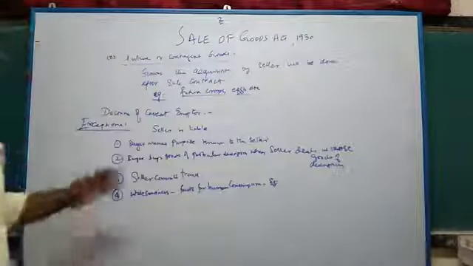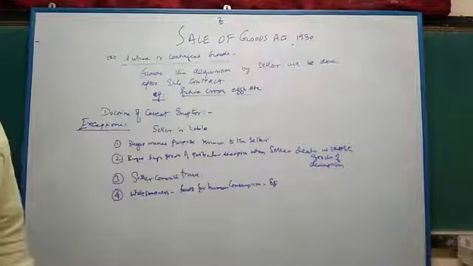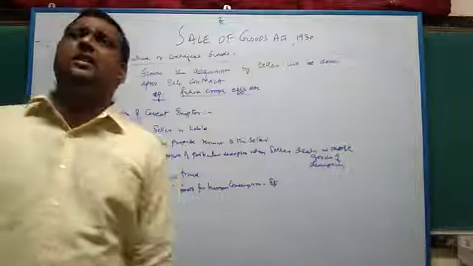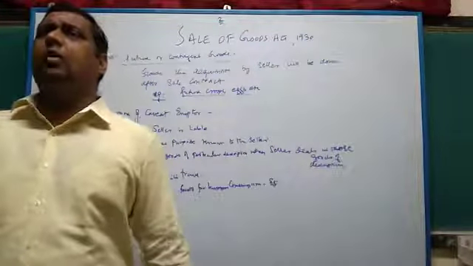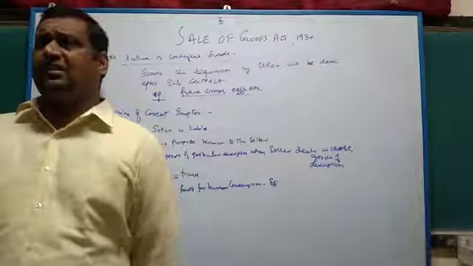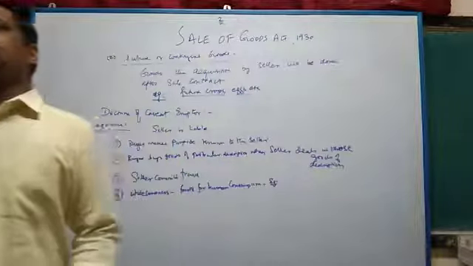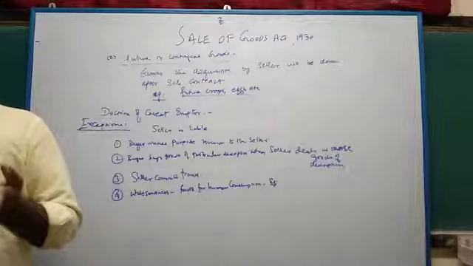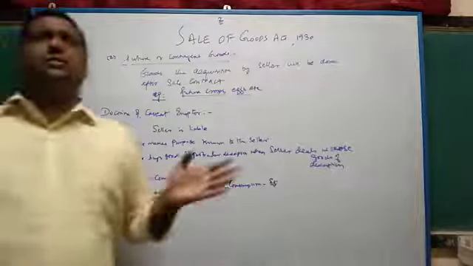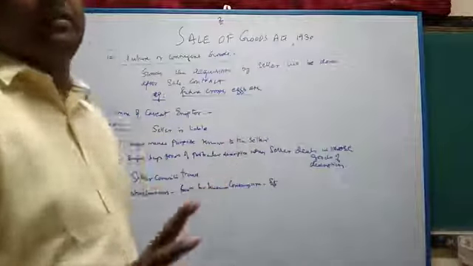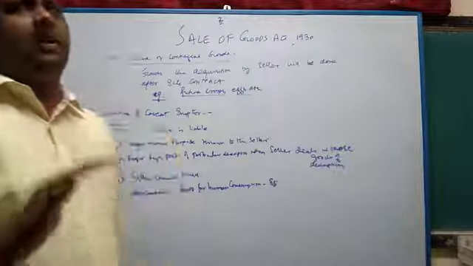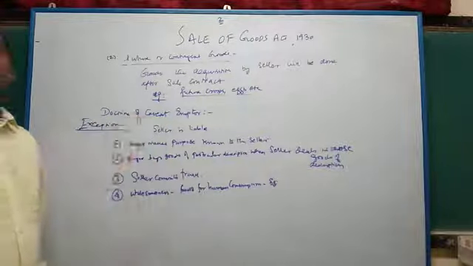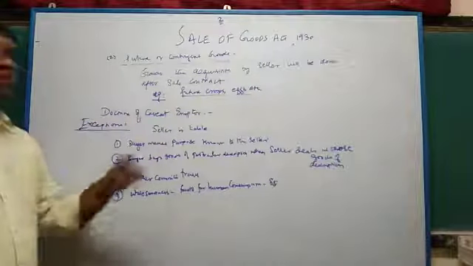In the exception rule, what it says is that the seller is liable. The seller is now becoming responsible under the doctrine of caveat emptor. At all these times we were discussing the buyer. The buyer alone is responsible for making wrong judgments and choices. The buyer is responsible for meeting the purpose for which the goods are being bought. The buyer has to make a proper and very clear inspection, be cautious, and be more careful in buying goods. This is what we discussed about the principles in caveat emptor, buyer responsibility. Buyer alone. Whereas in the exception category, the seller is now responsible under the doctrine of caveat emptor. The seller is liable, not the buyer.